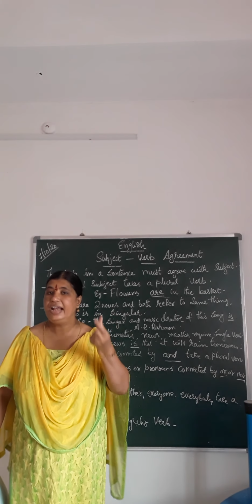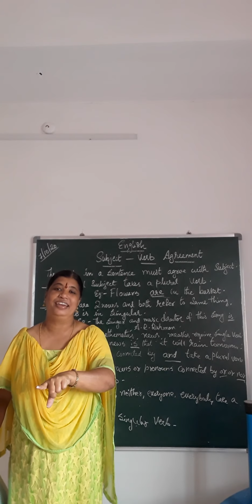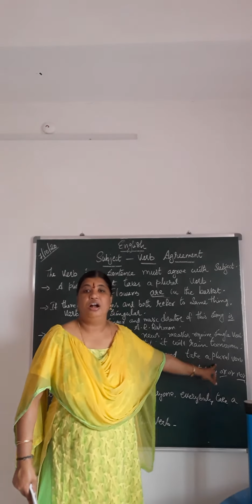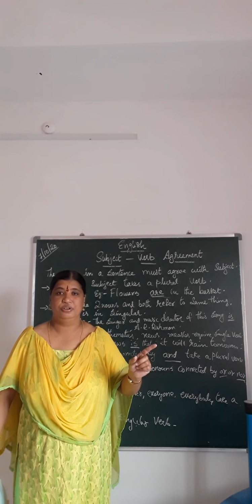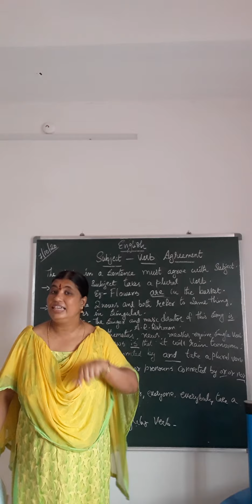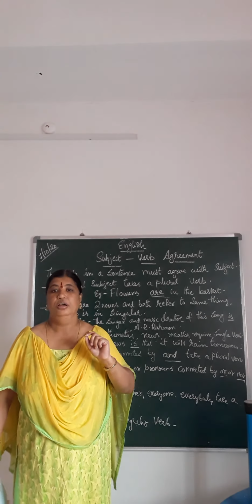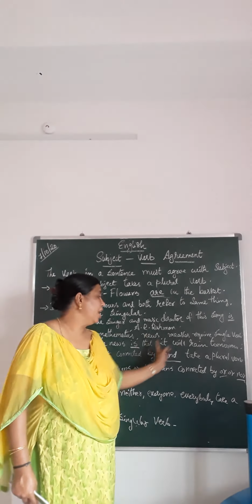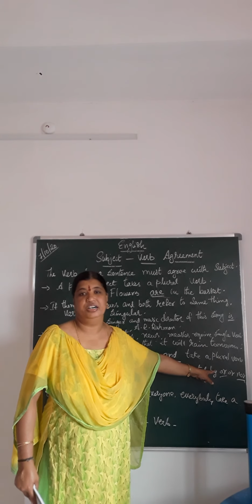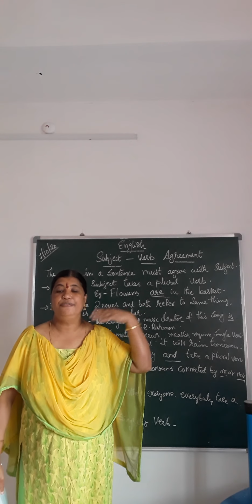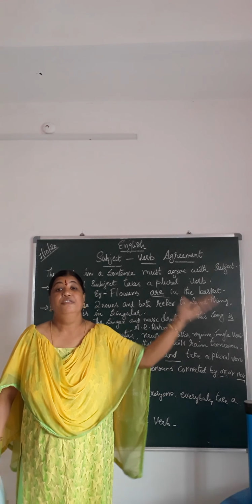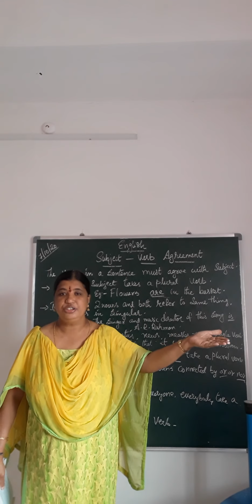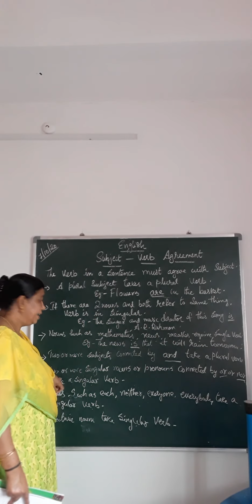The verb is plural. You cannot use singular. Rohan and Karthik is working is wrong, because two nouns joined by and should have a plural verb. Myself and Jyoti were playing in the garden, plural. Understood, children? Next agreement.